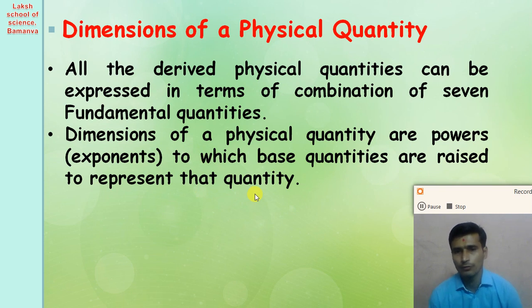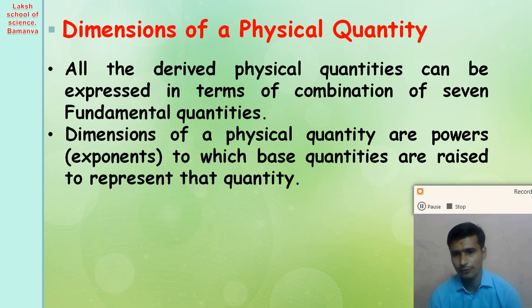How the base quantities are used to represent the physical quantity is called the dimension of the physical quantity. So the dimensions of the physical quantity are the powers to which we raise the fundamental physical quantities to express the derived physical quantity.